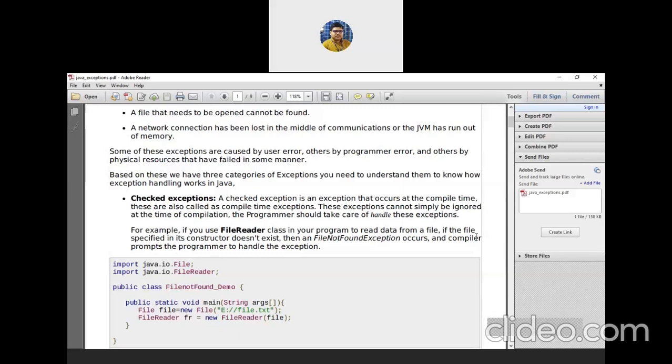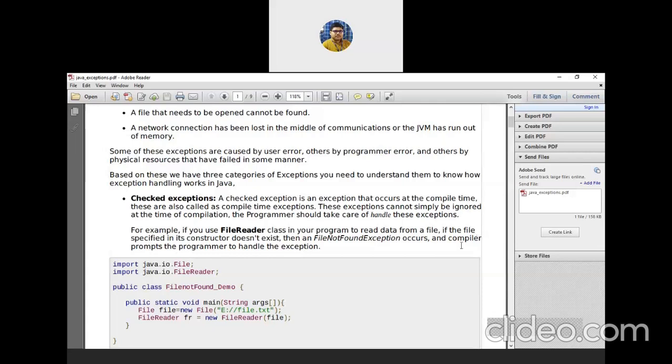So to avoid this unintentional termination, you have to handle it. That's why we have to learn how to handle exceptions.